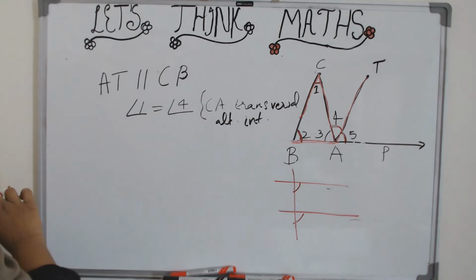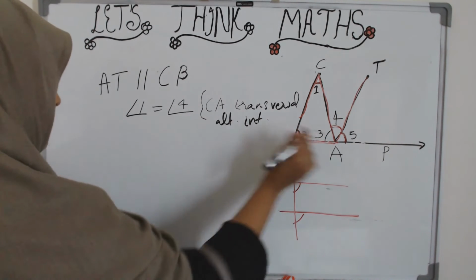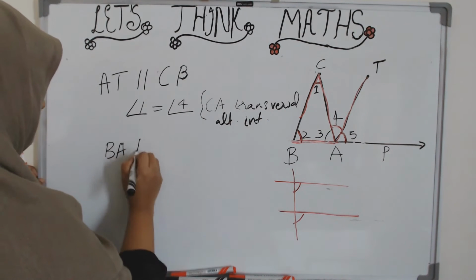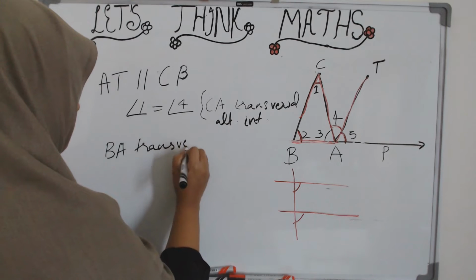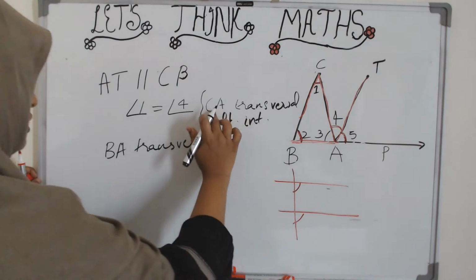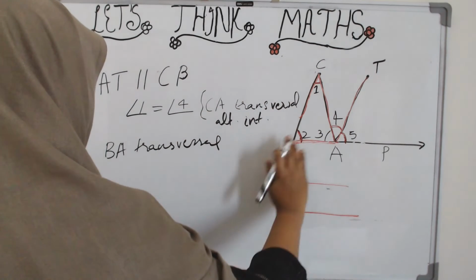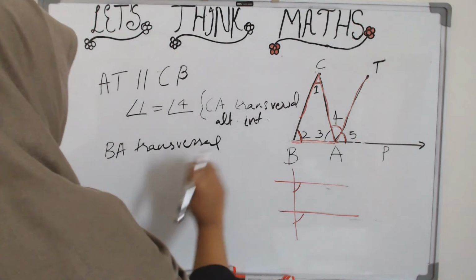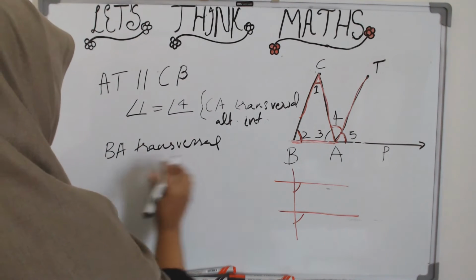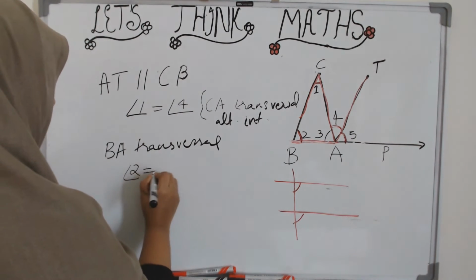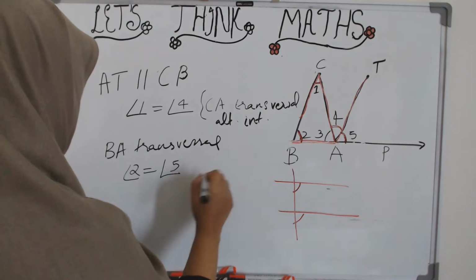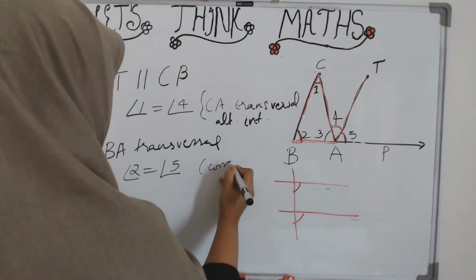So, if you consider BA as the transversal, first which one did you consider? You considered CA. Now you are considering BA. If you consider BA as the transversal, you will see that angle 2 is equal to angle 5. Why? Because they are corresponding angles.